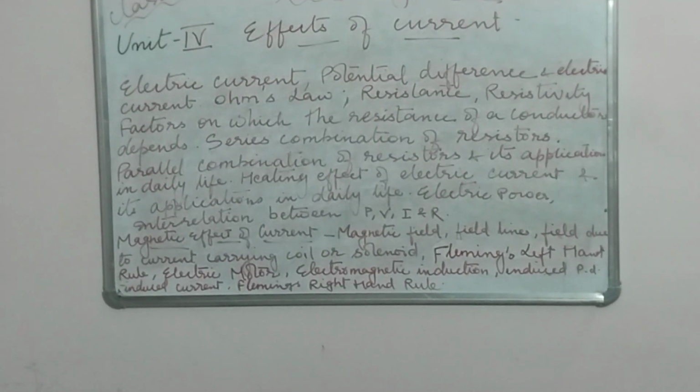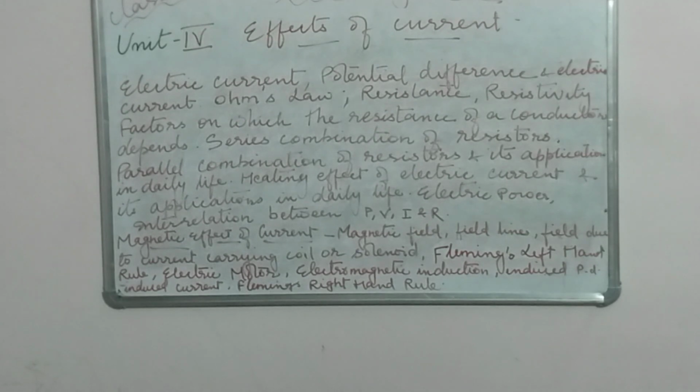This is unit 4, effects of current. In effects of current, which topics do you have to do? Electric current, potential difference and electric current. Ohm's law, resistance, resistivity, factors on which the resistance of a conductor depends.